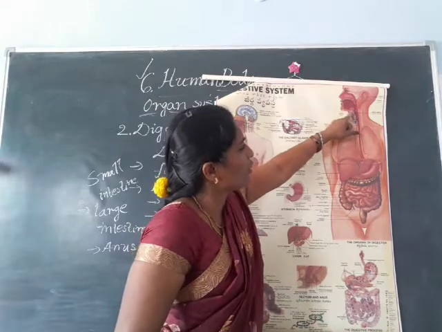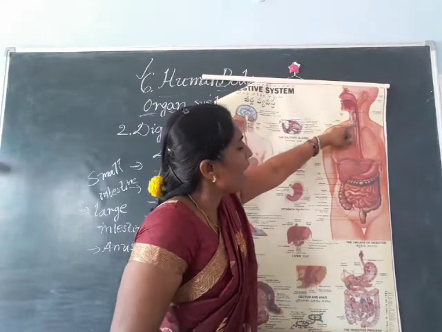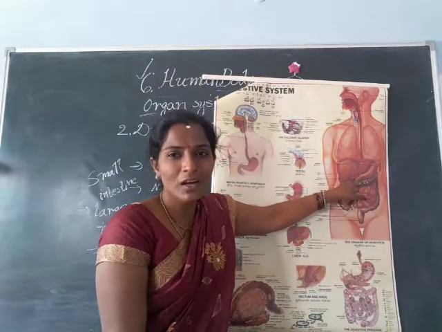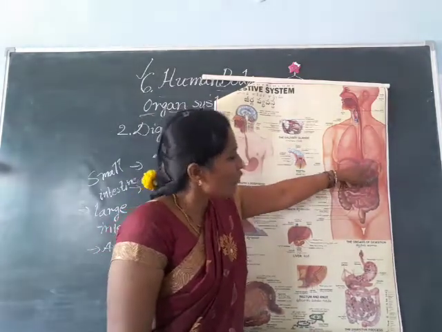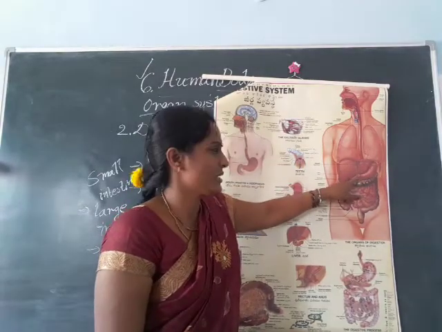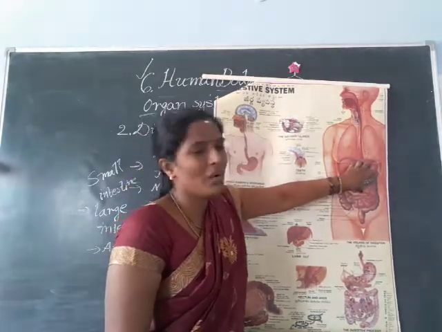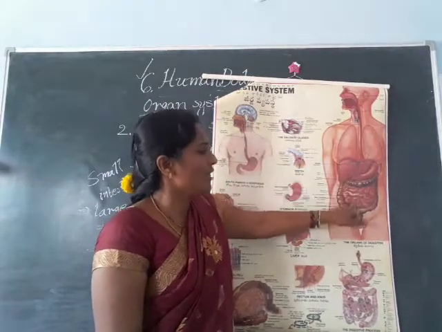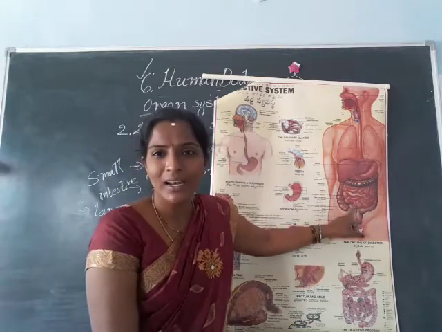So this food goes through the food pipe and reaches the stomach. Stomach is a muscular bag. The walls of the stomach are filled with digestive juices. In the stomach our food turns into liquid form. This liquid goes to the small intestine.